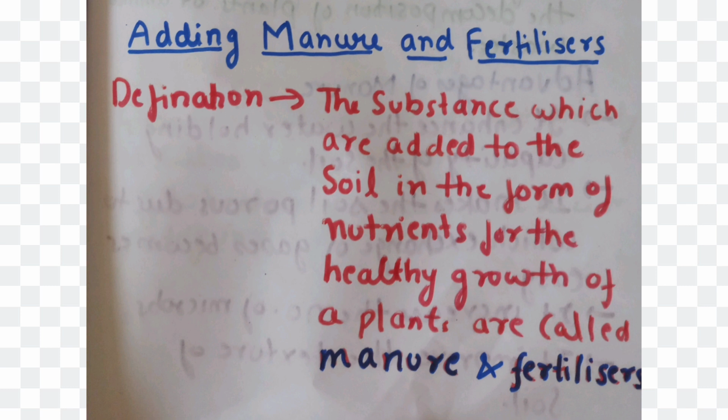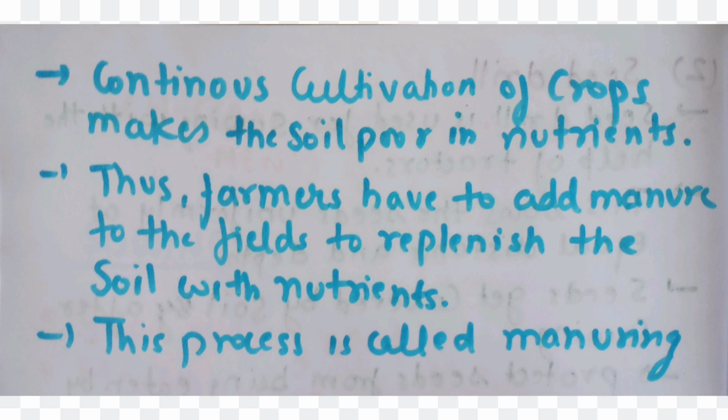Now, when farmers grow crops in the same field, the field is never left uncultivated. So imagine what would happen. Continuous cultivation of crops makes the soil poor in nutrients. Therefore, the farmers have to add manures to the field to replenish the soil with nutrients, and this process is called manuring. Improper or insufficient manuring results in weak plants.